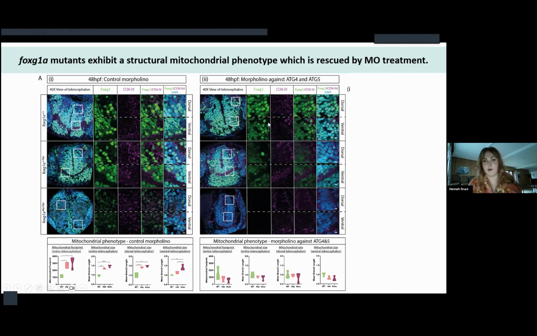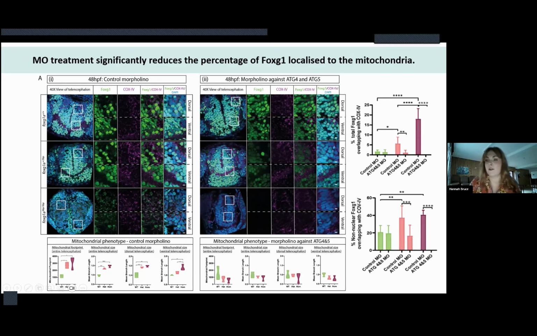Then when I treated with the morpholino, I first of all saw that the peptide signal was completely abolished in the homozygous mutant, which was reassuring. And I also found that the mitochondrial structural phenotype was rescued. And to be sure that this was dependent on the increased mutant peptide, I looked at the co-localization of FOXG1 with COX4 and found that under control circumstances that was increased in the heterozygous and homozygous mutant and was rescued with the morpholino again.